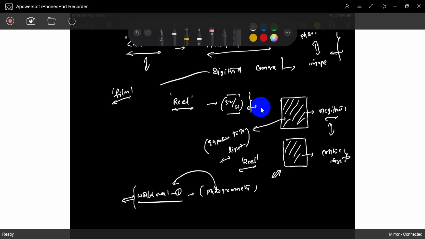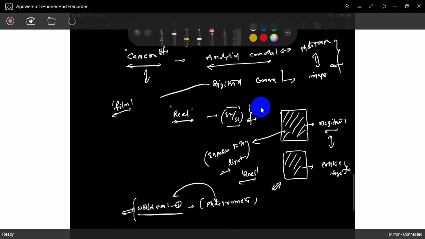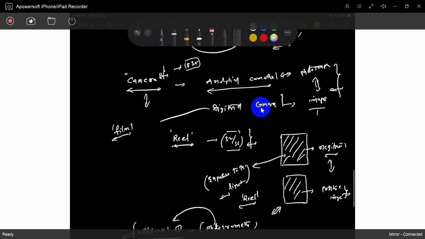Photogrammetry was also extensively used at that time, because photos were already being captured from the 1830s and 1840s. So these are digital cameras. We can call the output an image, not a photograph. With an analytical camera we can call it a photograph. But these are two synonyms, and now we can use either. No problem at all. There is a small difference between photograph and image.